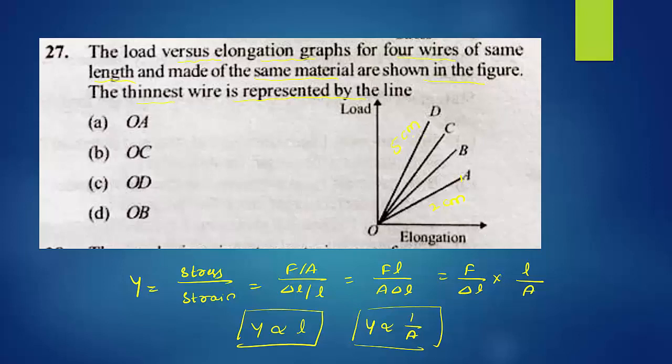Because both are inversely proportional, as length increases, area decreases, and as length decreases, area increases. You can observe the option here. For the material, OA is elongated more, elongation is maximum, so it is the thinnest wire among all the 4 wires. So we go for option A, OA is the thinnest wire.